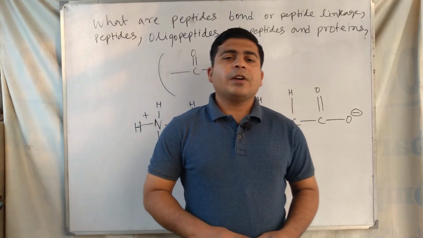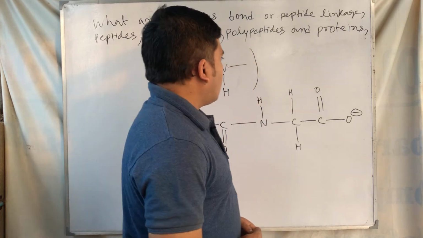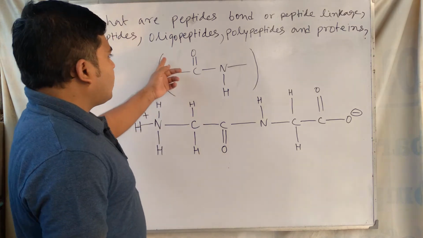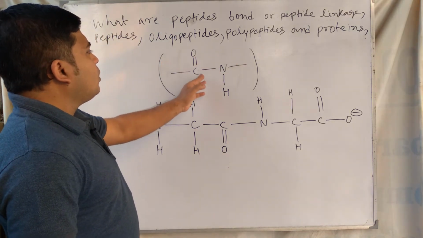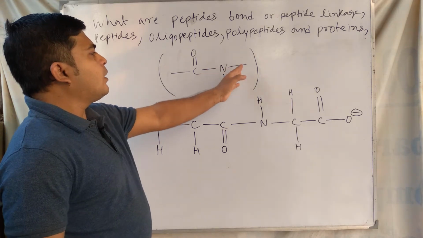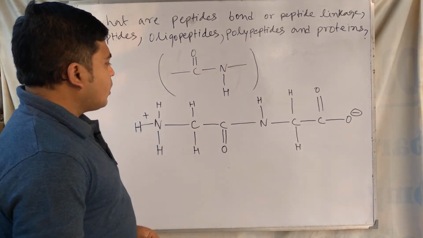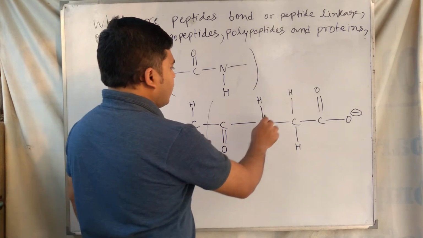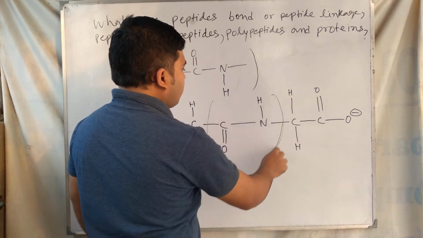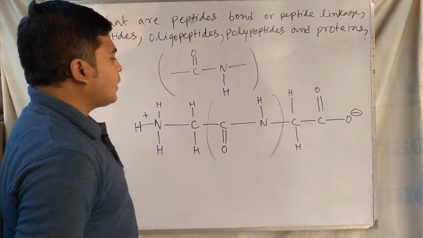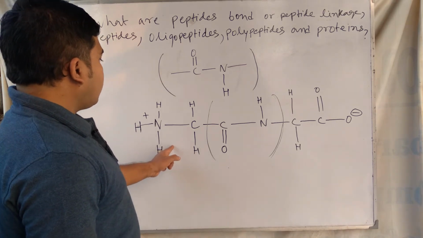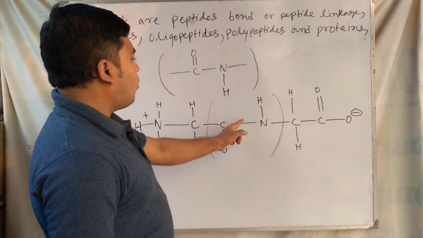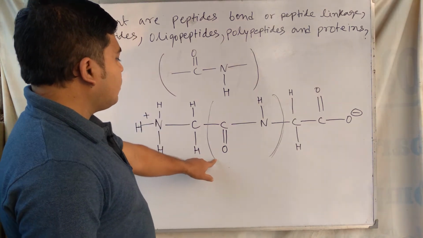Let's start the discussion regarding this topic. Look at this part. This is called the peptide bond or peptide linkage. C-O single bond, N-H single bond, means this part is a structure of peptides. This one is a structure of dipeptide of glycine, here this bond, this amide linkage is called the